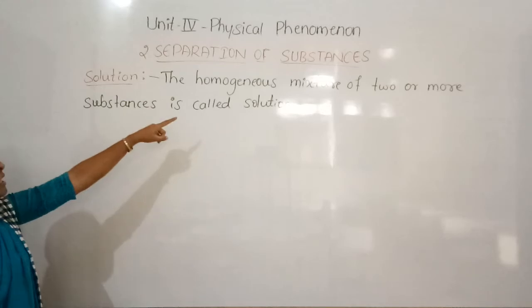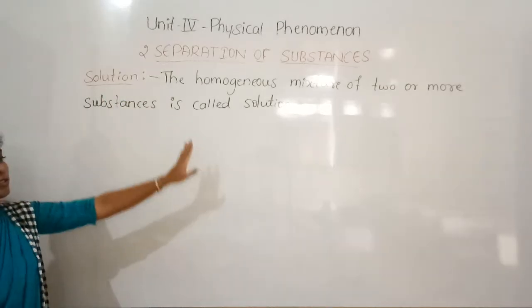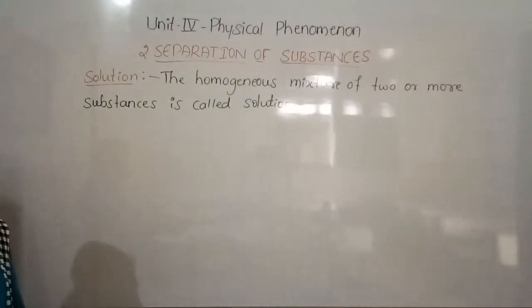The solution is the homogeneous mixture of two or more substances, right?